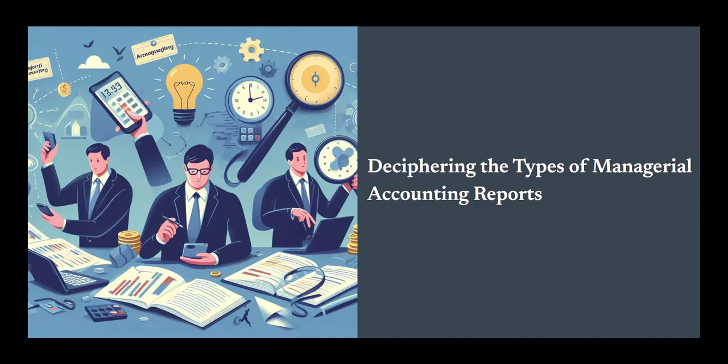The importance of budget reports can't be overstated. They guide resource allocation, ensuring that every department has the necessary funding to operate effectively. They also allow for performance monitoring by comparing projected figures with actual results, enabling real-time adjustments. Think of it as having a dashboard that alerts you when you're veering off course. Additionally, these reports help in cash flow management by providing early warnings about potential cash flow problems, helping organizations avoid liquidity crises. And let's not forget about strategic alignment. They ensure that spending aligns with organizational goals and objectives.